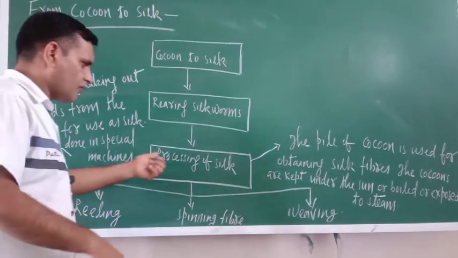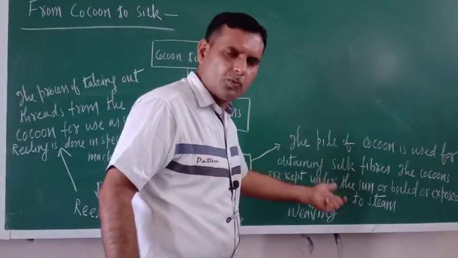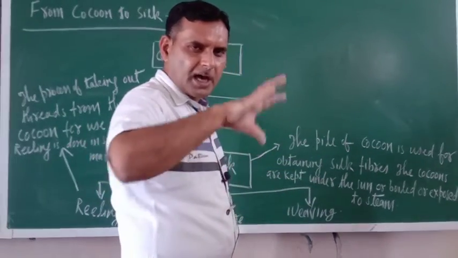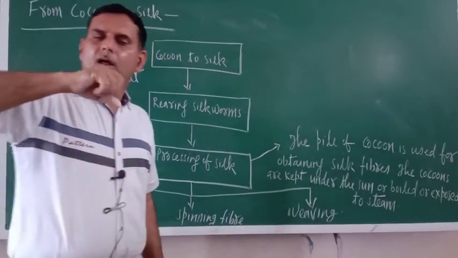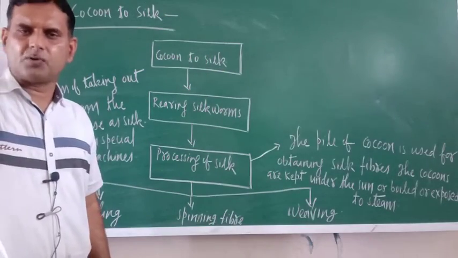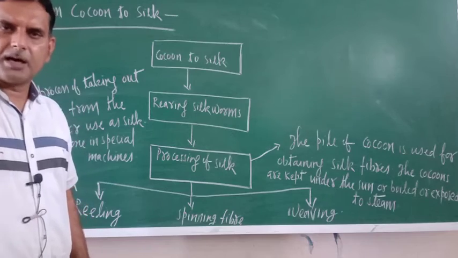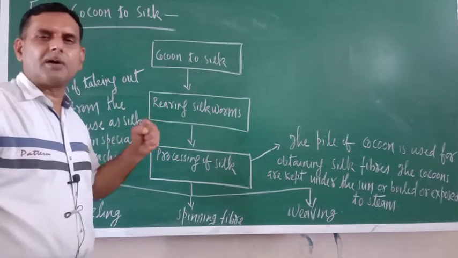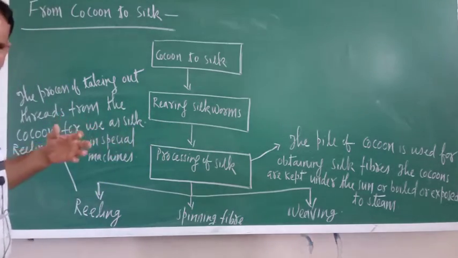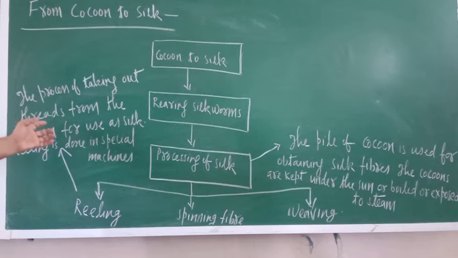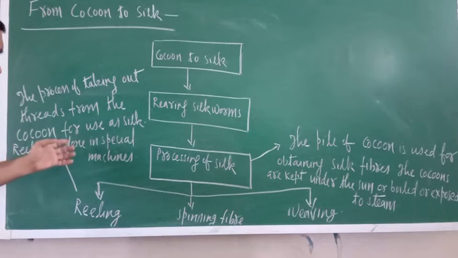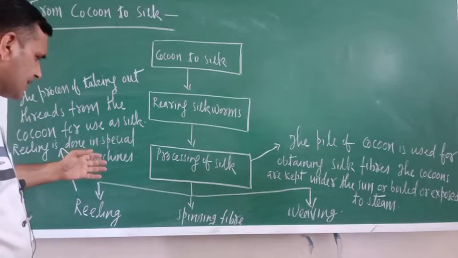Once you process the cocoon, meaning you boiled it or exposed it to the sun or steam, then those threads will come out. When those threads come out, that process name is reeling.